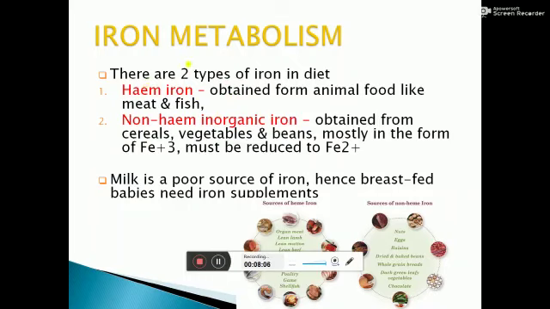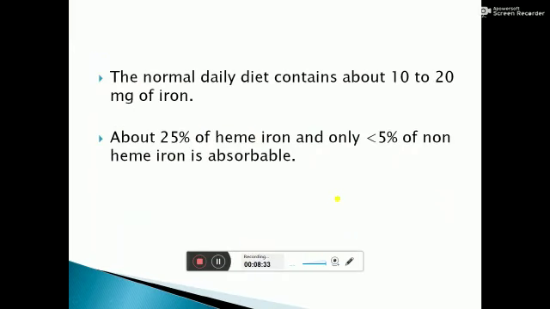So heme iron is directly absorbed from the food, and non-heme iron, which is inorganic iron, is obtained mainly from vegetables, cereals and beans. It is in the form of Fe+3, so it must be reduced to Fe+2 before absorption.